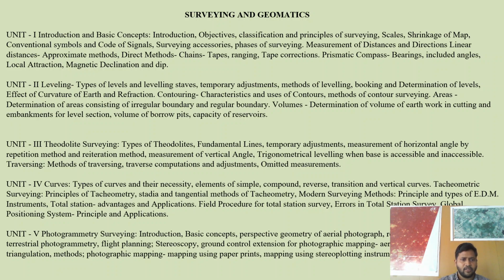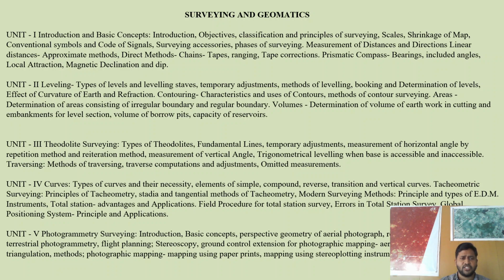Unit 3. In unit 3, the student is going to understand the concept of theodolite surveying. What is the theodolite? There is an instrument called theodolite. With this, the student can take horizontal and vertical angles.